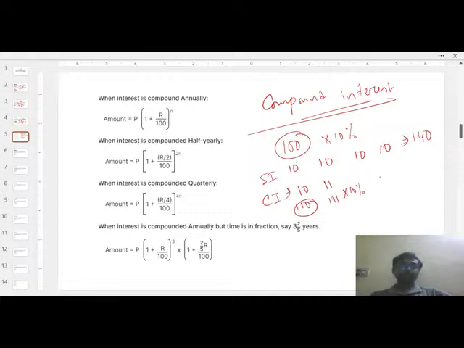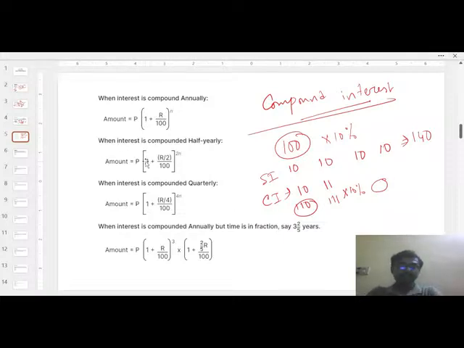In the fourth year, the total sum will be calculated, that amount into 10%. Understood? So that is called the compounded. The total amount gained from the preceding year will be the principal amount of the succeeding year. So that is called the compound interest.